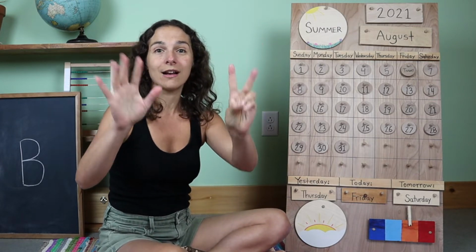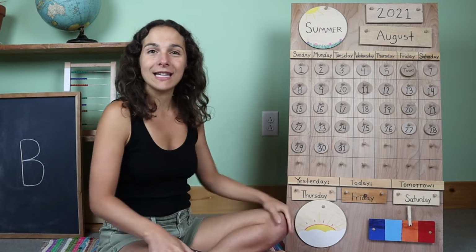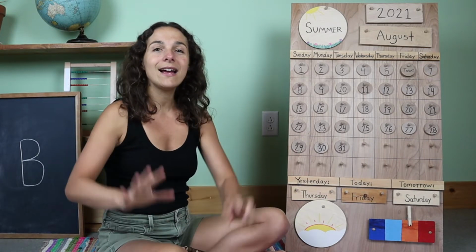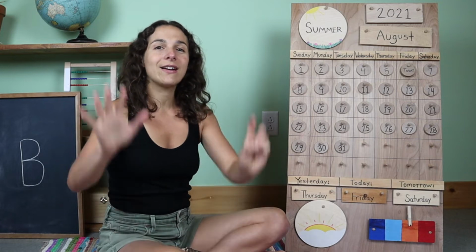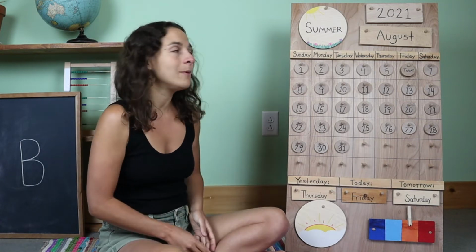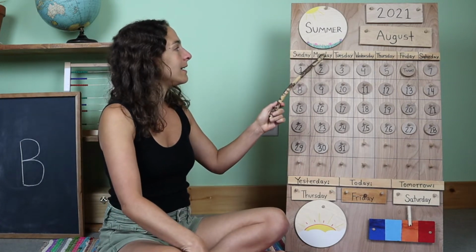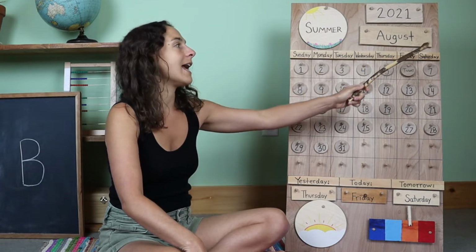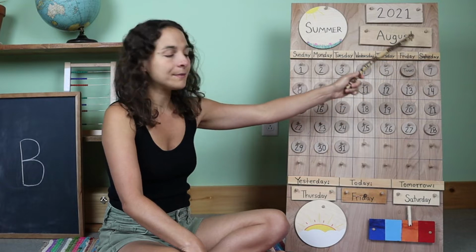If you know the words, you can sing along with me. There are 7 days, there are 7 days, there are 7 days in a week. Sunday, Monday, Tuesday, Wednesday, Thursday, Friday, Saturday.